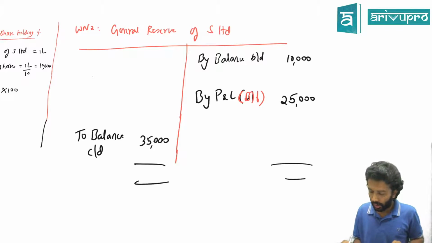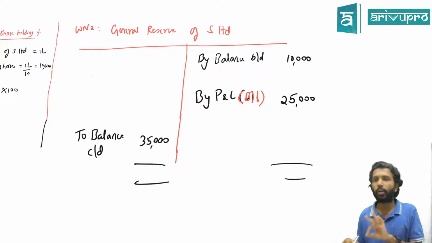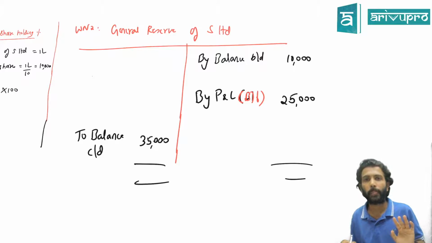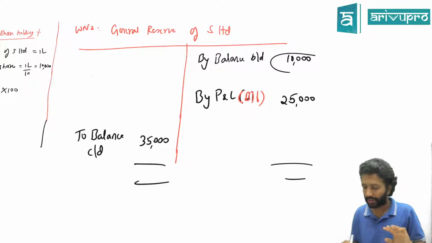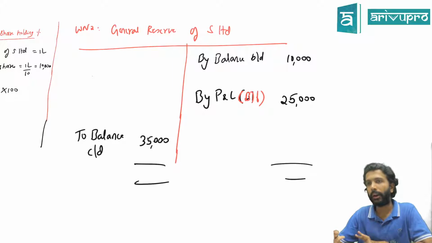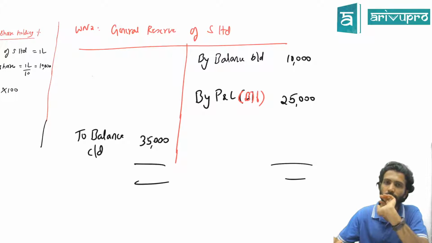Check. General reserve has an opening balance. Opening balance means which date? 1st April 2013. When did H Limited acquire? 1st July. 1st April comes before. That means this 10,000 is pre-acquisition profit. Any doubt? Once more, yes or no? What did I say? Tell me.